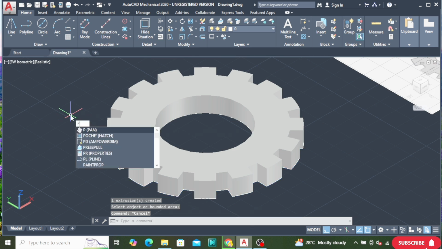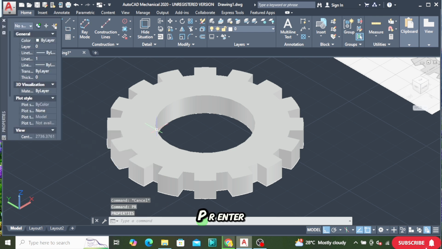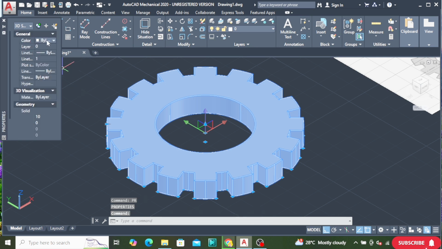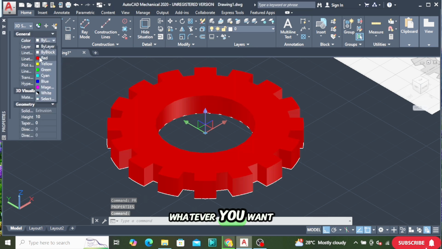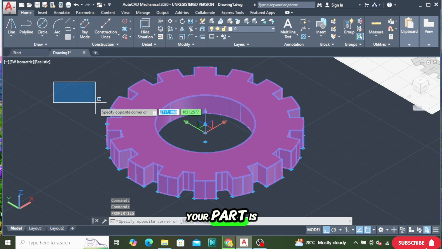Enter PR for properties. PR, enter, select your part, and provide whatever color you want. I'm providing red. Press enter. You can see your part is complete.